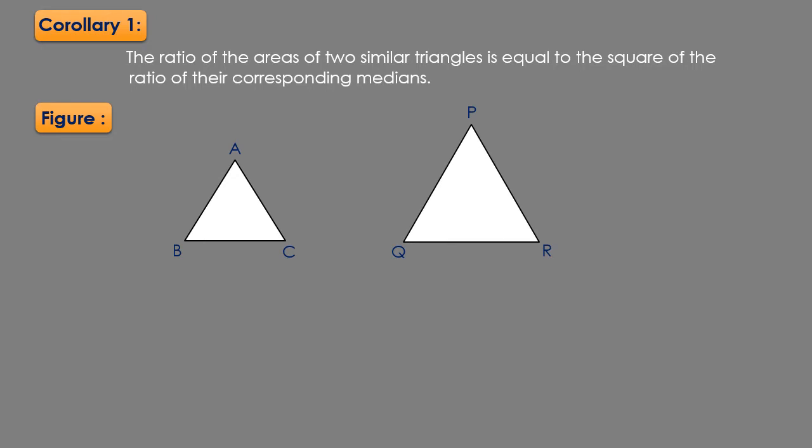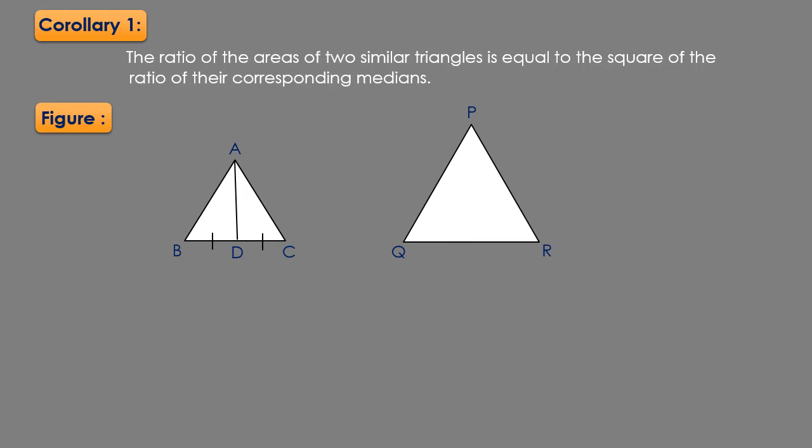So let us construct median AD in triangle ABC. Let us say AD is the median. So this point D will divide BC into two equal parts, that is BD and DC. So here we can say that BD is equal to DC, or we can also say that BC is double of BD as well as double of CD.